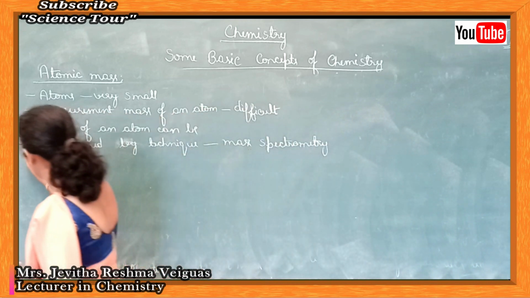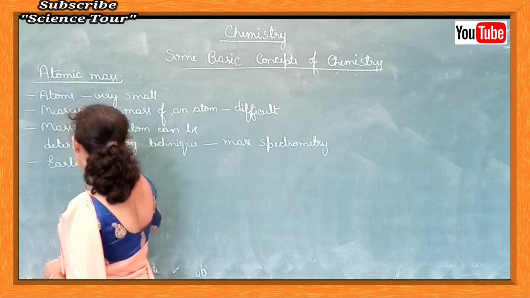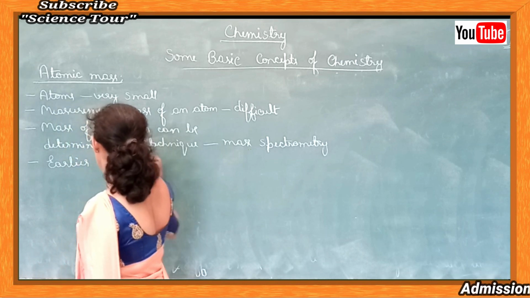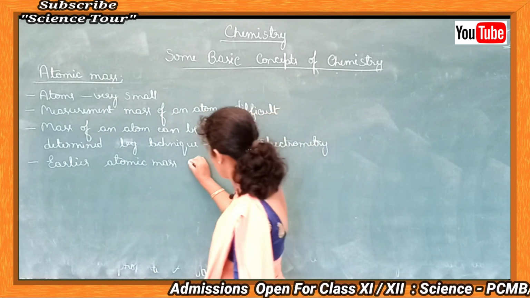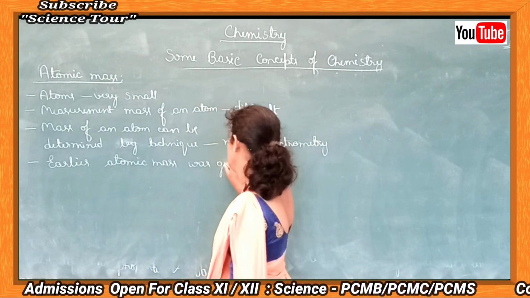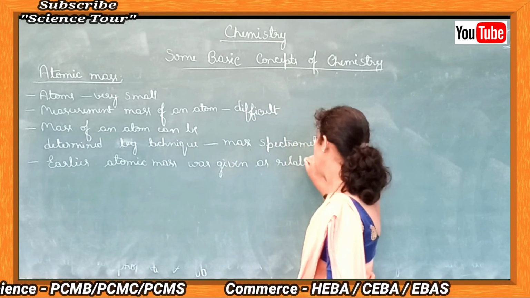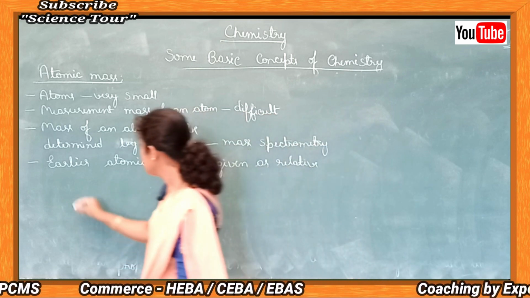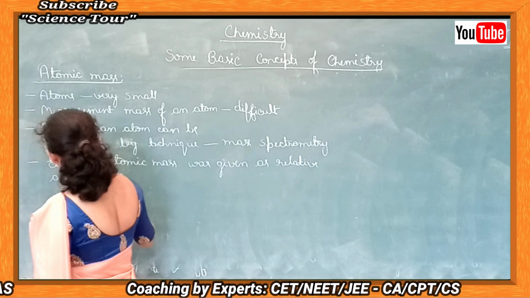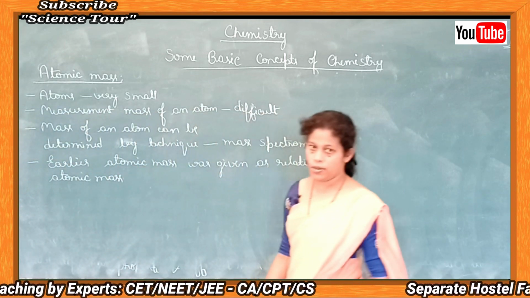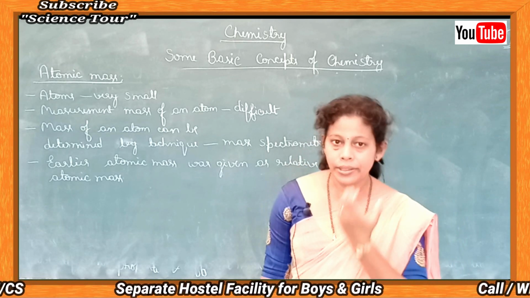So earlier, atomic mass was given as relative atomic mass. What is meant by relative atomic mass? For one element, mass was taken as a standard.